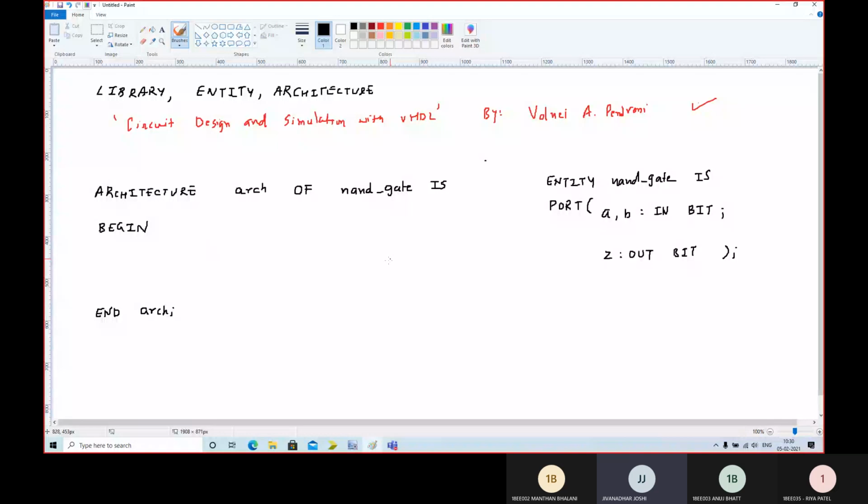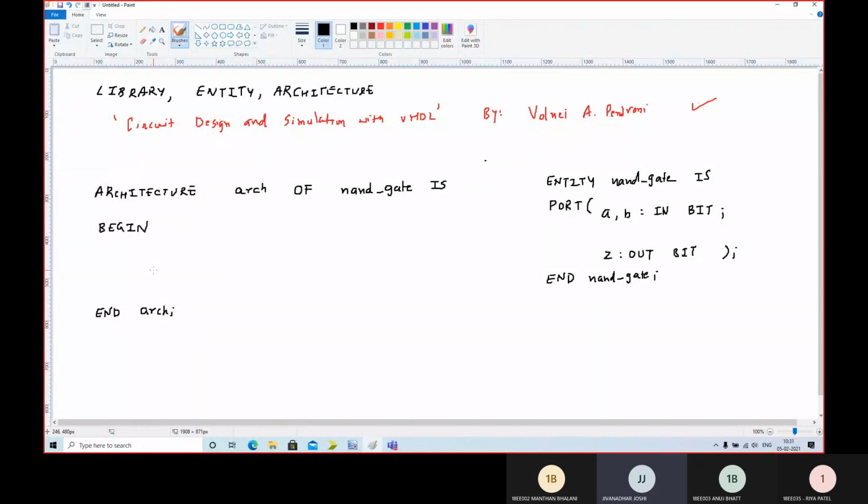Okay, then it is to be ended with the statement end and the name of the entity. So end, and then NAND underscore gate. So please consider this much change in the previous discussion. Okay, and space, name of entity, that is NAND underscore gate. This is part of the complete VHDL program. As you know, the first section comprises the include libraries, the second is for entity, and this is what I am writing for the third section.